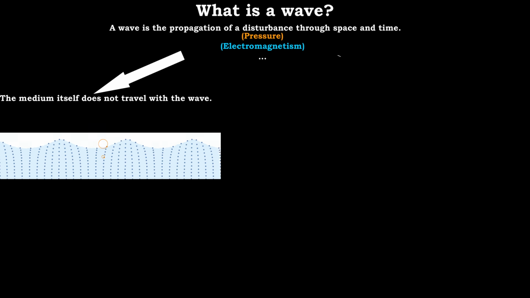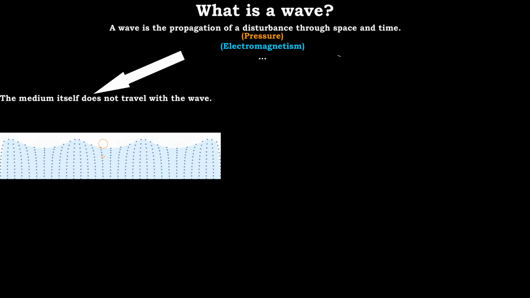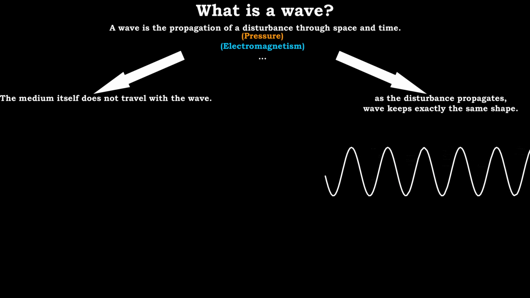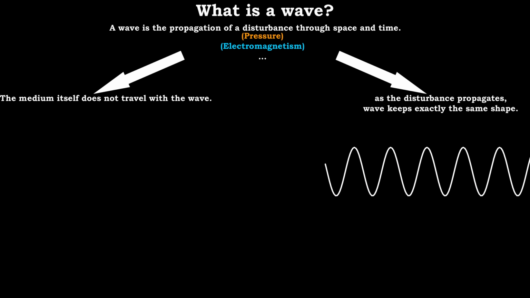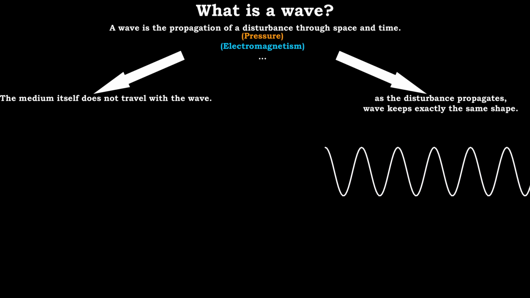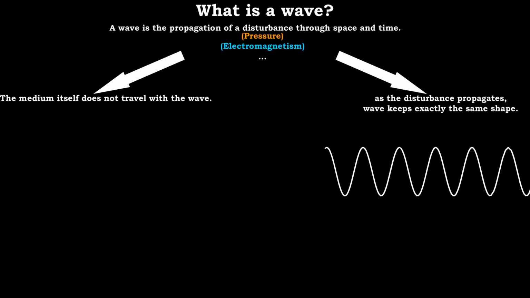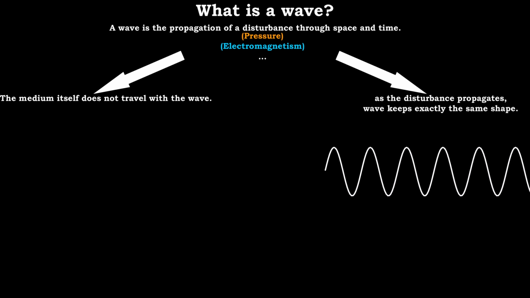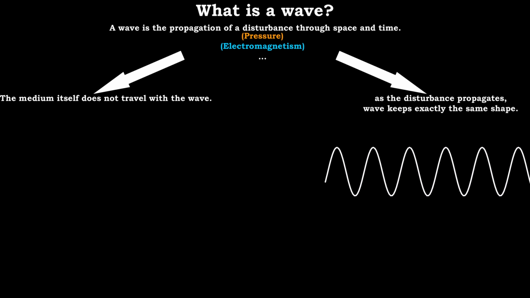If you watch a ripple moving across a lake, the water does not move across the lake with it. The second and most important property is that as the disturbance propagates, it keeps exactly the same shape. After 1 second or 10 seconds, the waveform is identical. It has simply shifted to a new position. Everything we are about to derive comes from this single mathematical assumption. A traveling wave preserves its form.